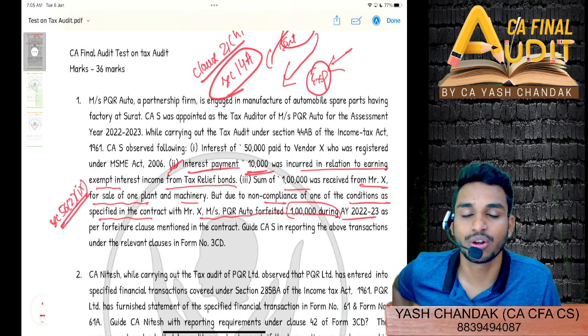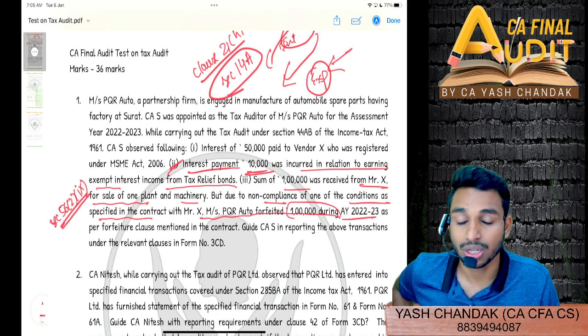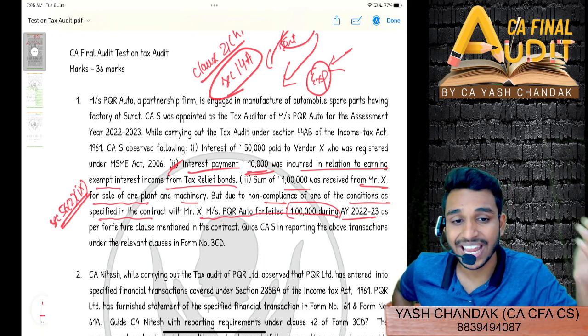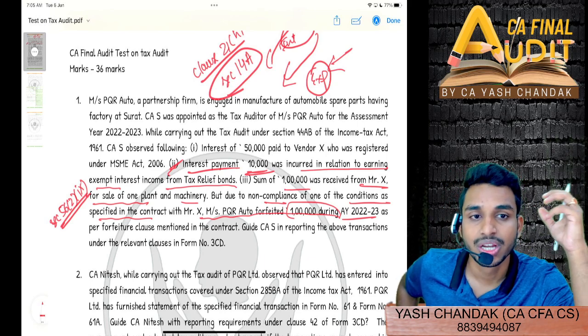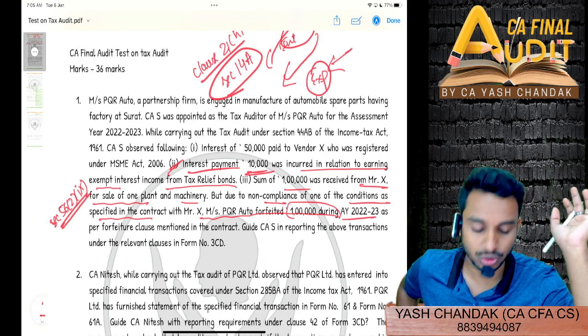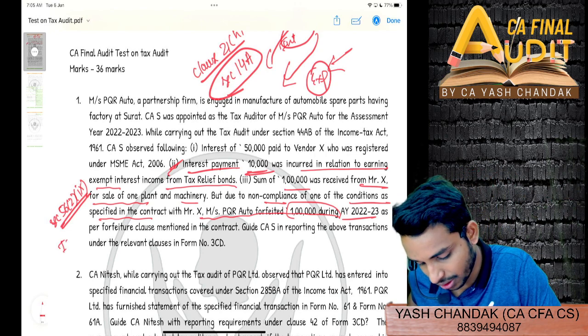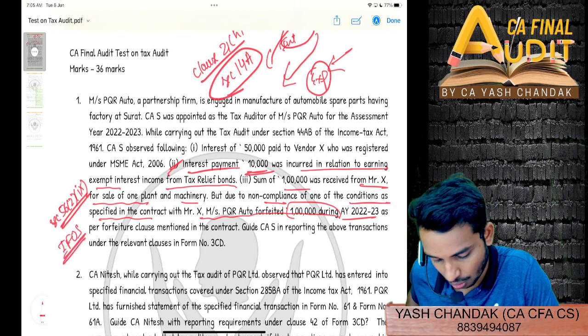Section 56(2)(ix) of the Income Tax Act requires you to charge this income that you have received as a forfeiture amount under the head income from other sources, correct. Clause 29A has to be mentioned.